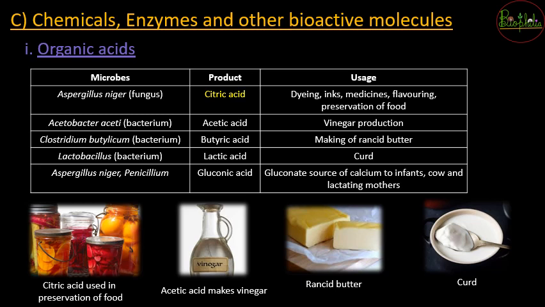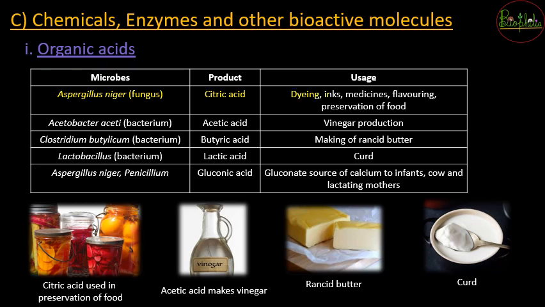Citric acid is the acid naturally present in citrus fruits, like orange and lemon. All these fruits naturally have citric acid, and this citric acid is produced by a fungus named Aspergillus niger.